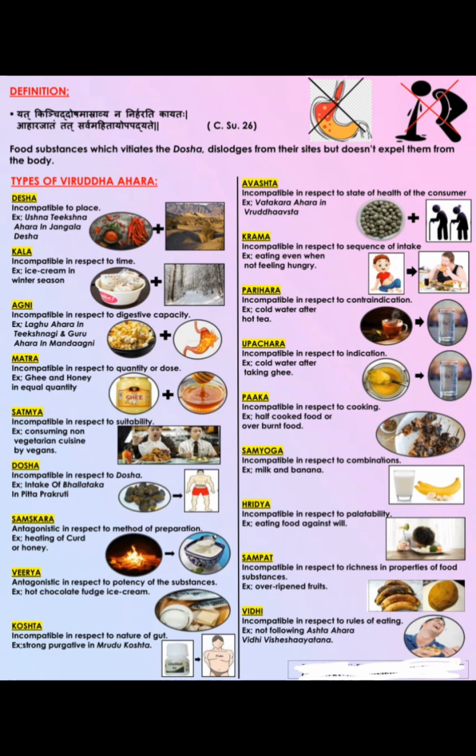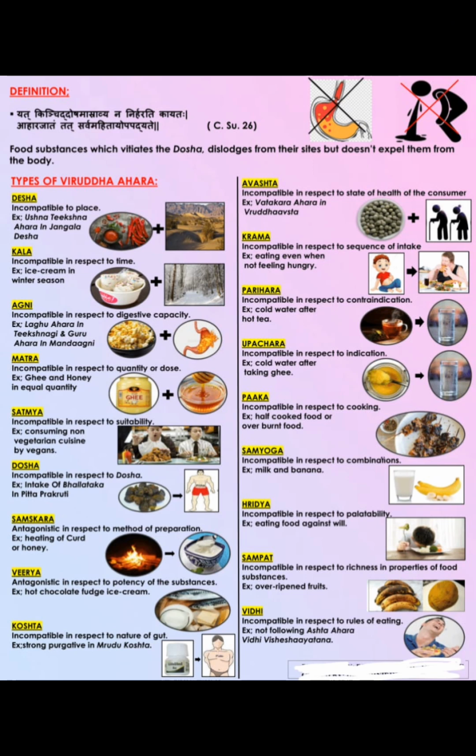Then Koshta Viruddha, like giving a strong purgative in Mridu Koshta. Already the person is a Mridu Koshta person. If you are giving Tikshna Virechana, it leads to Vyapad. So that is Koshta Viruddha. Example for the Koshta Viruddha. Next one is Avastha Viruddha, like Vata-kara Ahara in Vriddha Avastha. Vriddha Avastha means old age. In old age, Vata Vriddhi is always already there.